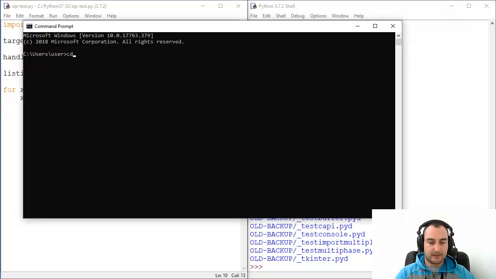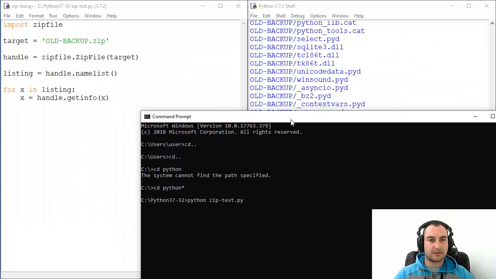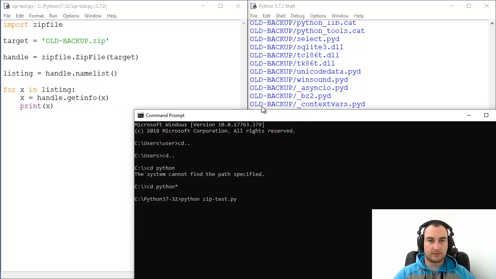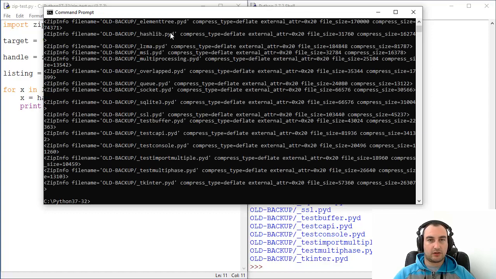CMD, cd python, and python zip test is the name of our file. Let's print that x now and run our script. There is a lot of things here.